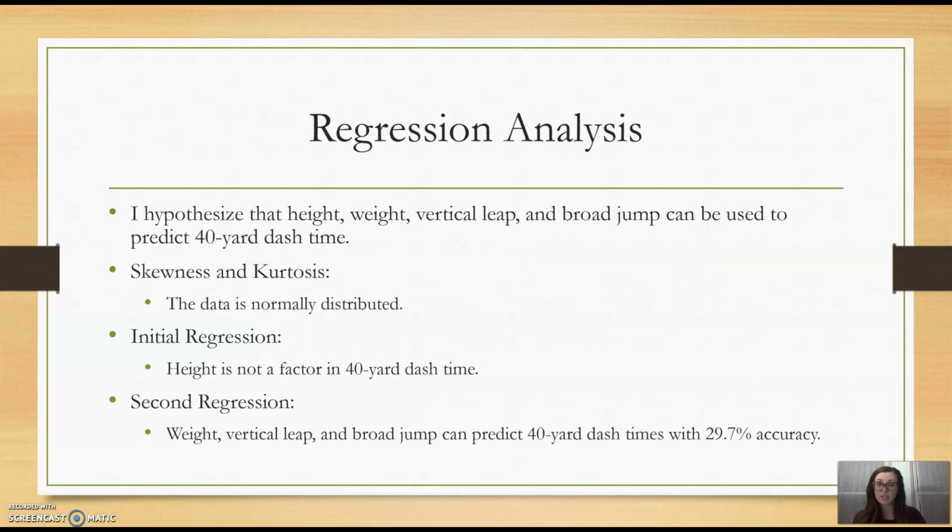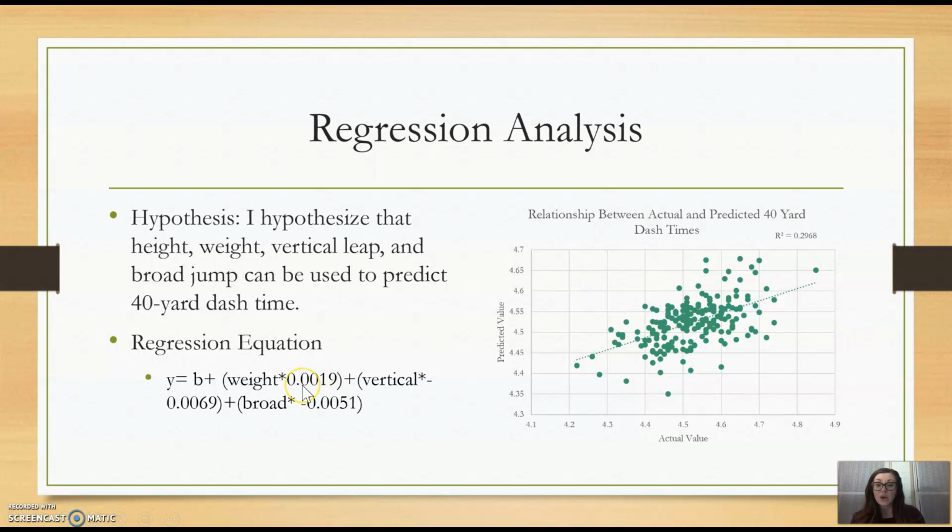So going on to my regression analysis, I hypothesized that the height, weight, vertical leap, and the broad jump can be used to predict the 40-yard dash time. So my skewness and kurtosis, all of my data was normally distributed, and so I performed an initial regression. And then I found that height is not a factor in the 40-yard dash time. Therefore, I went on to perform a second regression, and I found that weight, vertical leap, and broad jump can be used to predict the 40-yard dash times with a 29.7% accuracy. And so my hypothesis was supported with the exception of height.